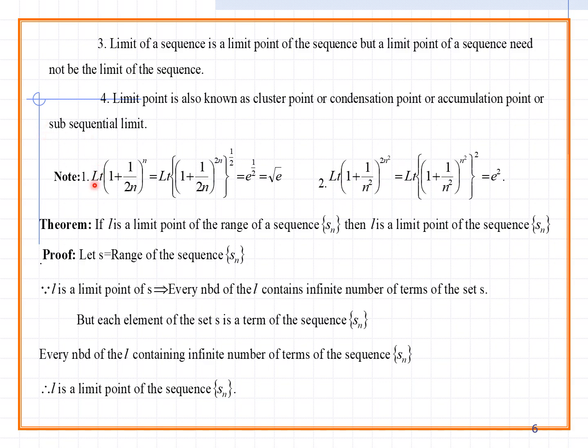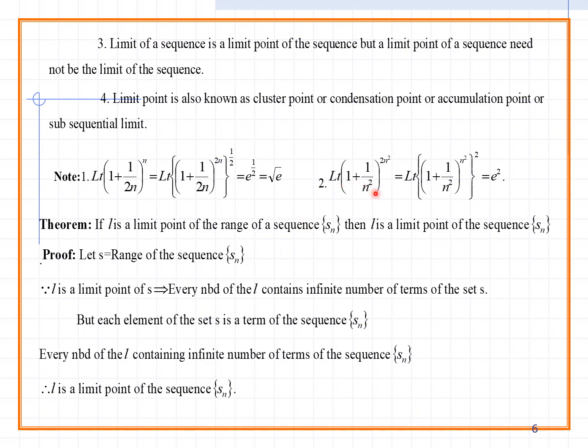For example, note the limit of (1 + 1/2n)^n equals the limit of (1 + 1/2n)^(2n × 1/2). So this value we can treat as e. Remember this: the limit as n tends to infinity of (1 + 1/2n)^(2n) we can treat as e. The power of 1/2 means square root, so it is root e. So let us see this second.